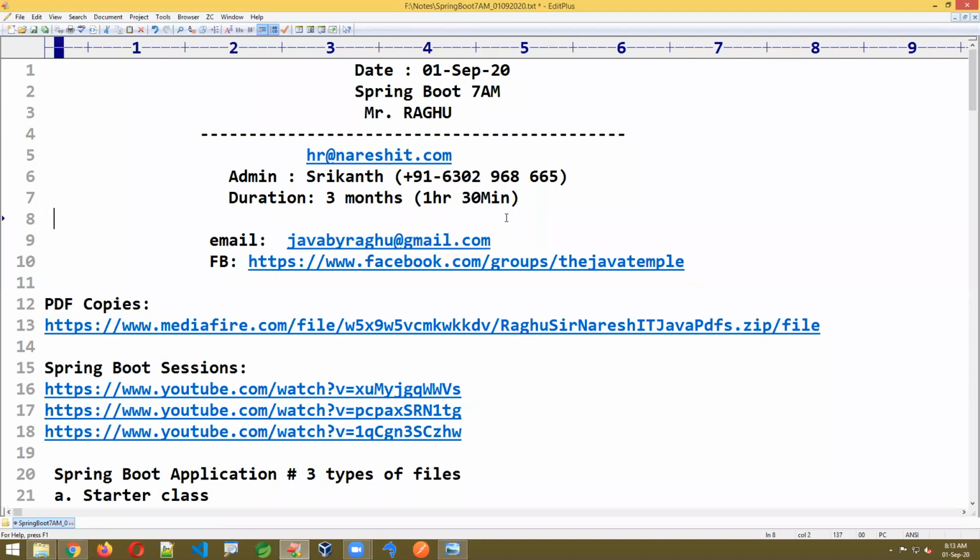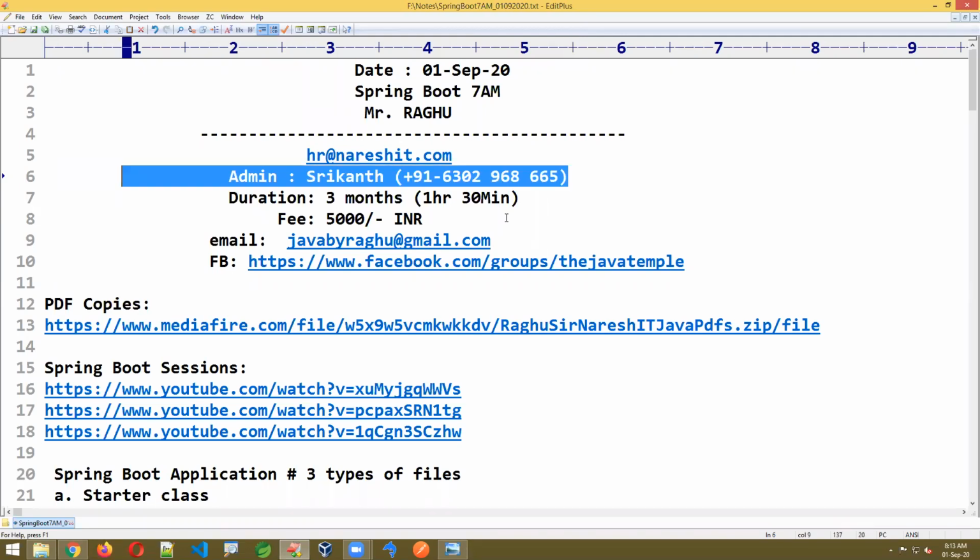The fee is 5,000 Indian rupees, INR. For payment related things, please contact Srikanth. Anything, you just contact Srikanth. Only technical questions you can ask me.